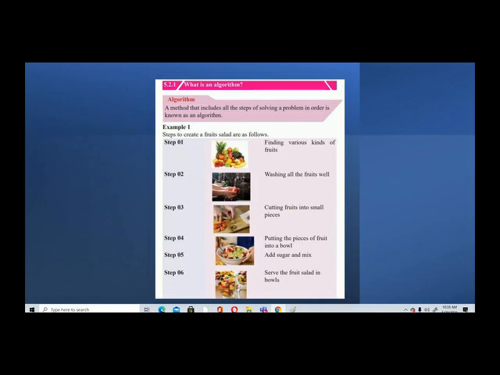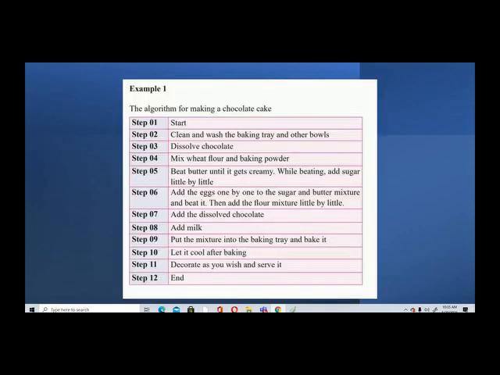When we are doing programming, this is very important. We have to first write our algorithm before constructing the program. Before we make the program, we have to prepare an algorithm for that program. Now we will look at another one, an algorithm for making a chocolate cake.